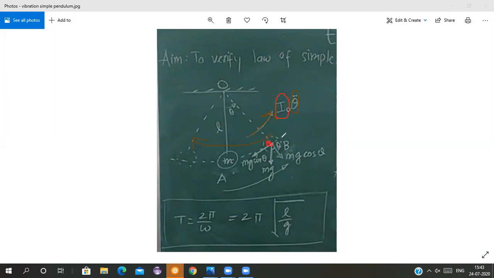Therefore, the moment which we are taking of this mass about this point O is mass into distance square, that is ml square, students. So I0 is ml square, which we are taking.